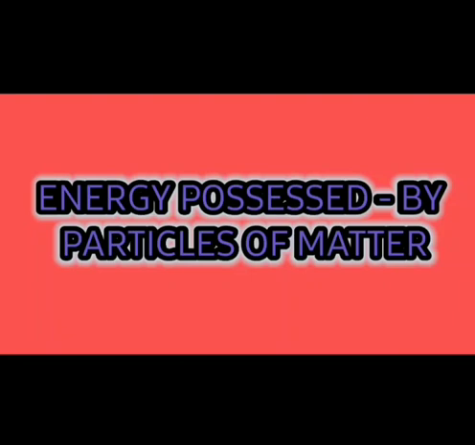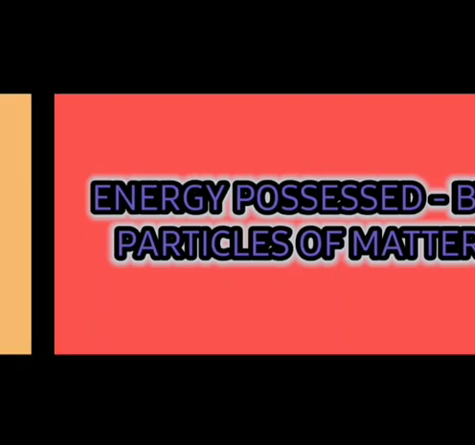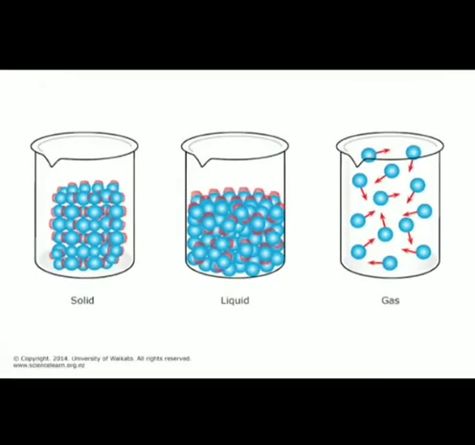Now we have to discuss how the kinetic theory of matter is applicable to solids, liquids as well as gases. So we have to explain the states of matter, solid, liquid and gases, based on kinetic theory of matter. First, we will discuss solids. See the diagram, where solid, liquid and gases are shown.